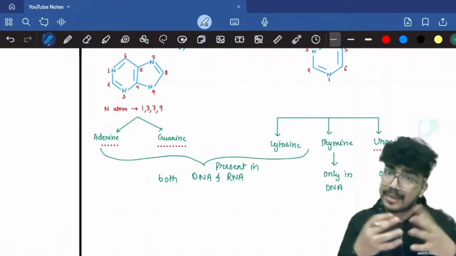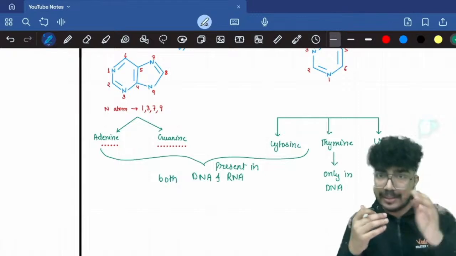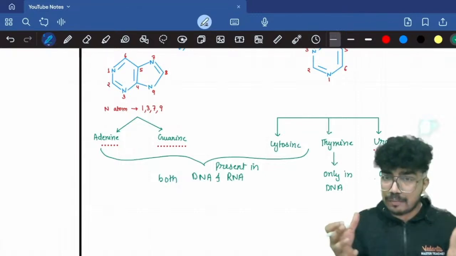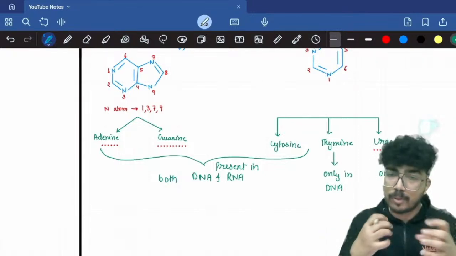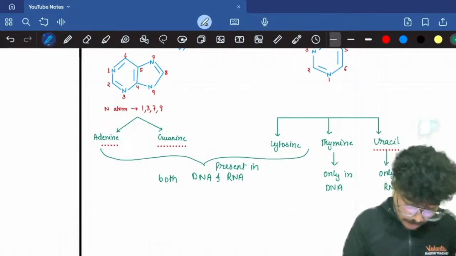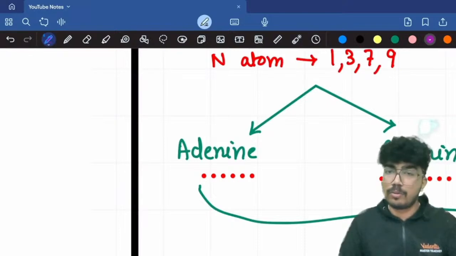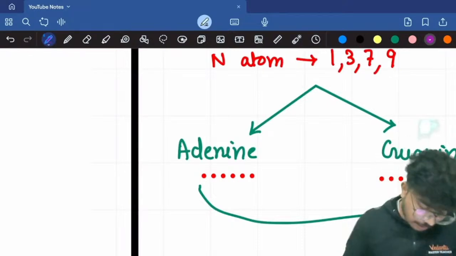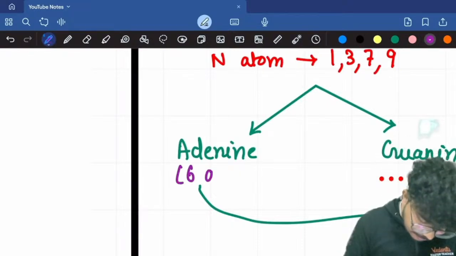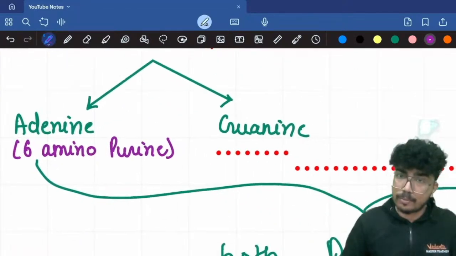Now, again, we'll talk about the structures. I'll tell you the chemical names for these compounds; it will make you memorize these structures in an easier manner. So let's say adenine. Adenine is also known as 6-aminopurine.